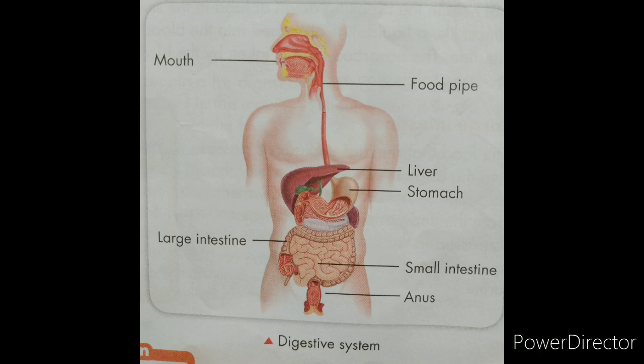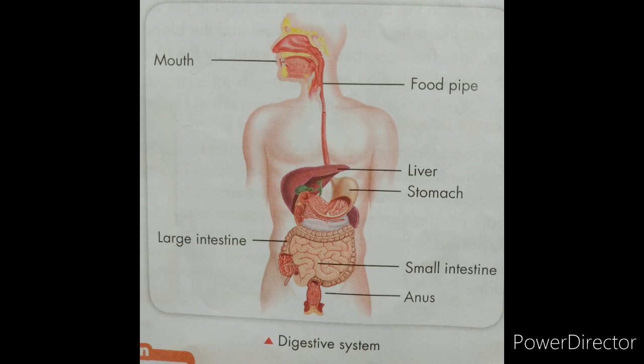Then food pipe. Our tongue pushes down the moistened food into a tube called the food pipe or esophagus. Through the food pipe, the food goes into the stomach. The next organ, stomach. The stomach is a J-shaped hollow bag made of muscles. The stomach releases some digestive juices that mix with the food and break it down into a simpler form.